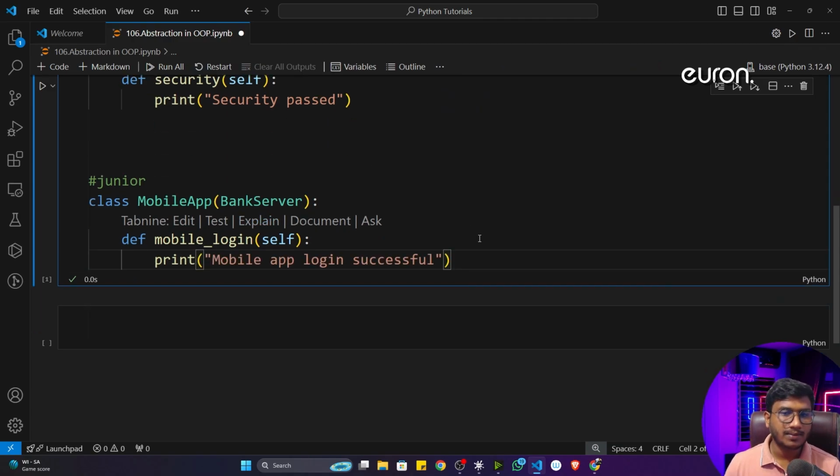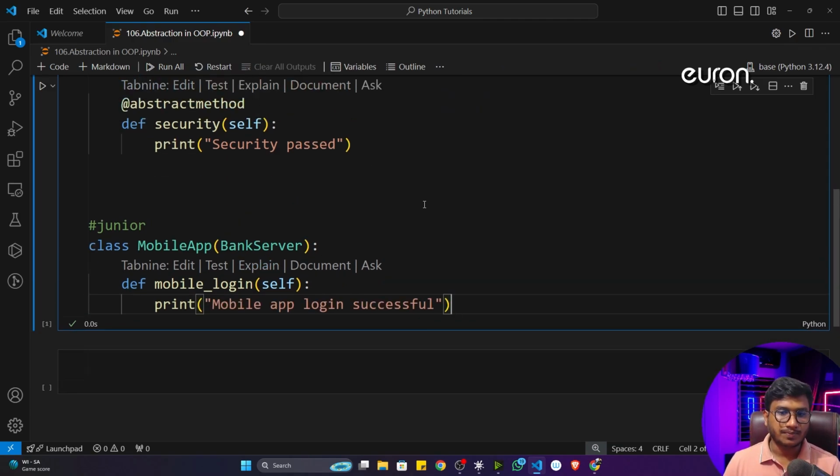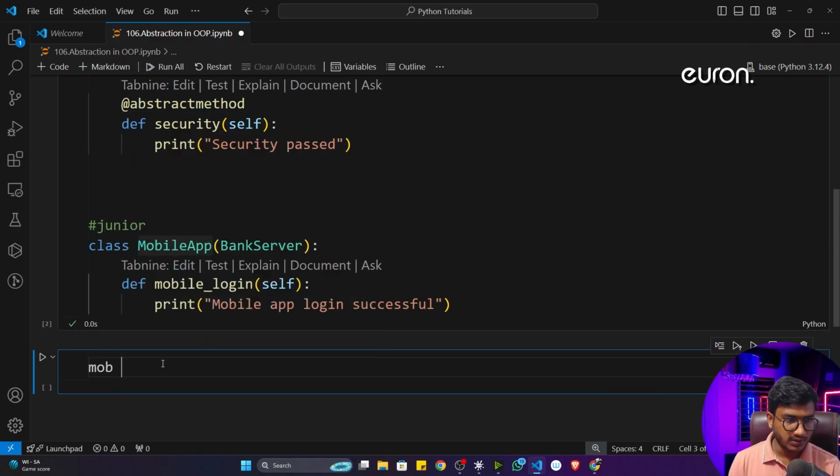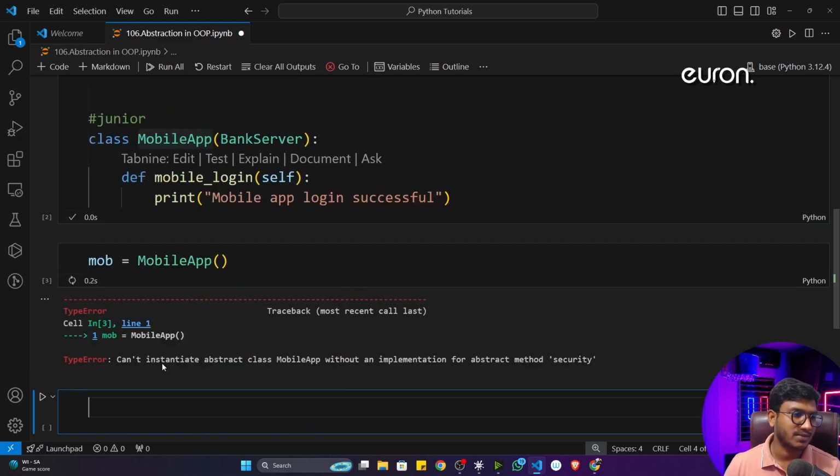I'll just give a message, mobile app login successful. Fine. Now see, if I'm executing this code, now let's see if I want to create the object of mobile app. Now see what will happen. So you'll just write mob is equal to mobile app. Now see if I execute the program, it will throw me one error. See, it is telling can't instantiate abstract class mobile app without an implementation of abstract method security.